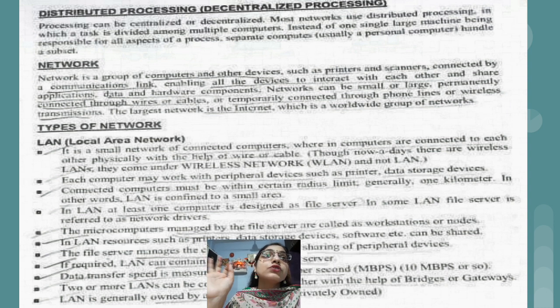Most networks use distributed processing, in which a task is divided among multiple computers. Instead of one single large machine being responsible for all aspects of the process, separate computers handle a subset. So distributed processing means we are using multiple computers to perform a certain task by distributing the work among them. Then the next topic is network.